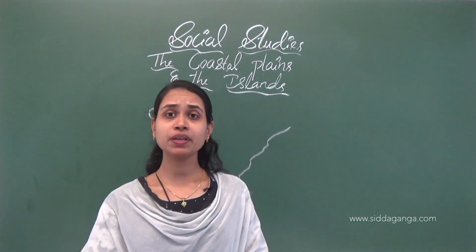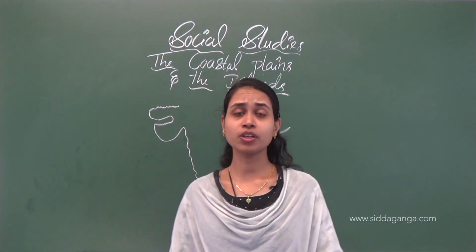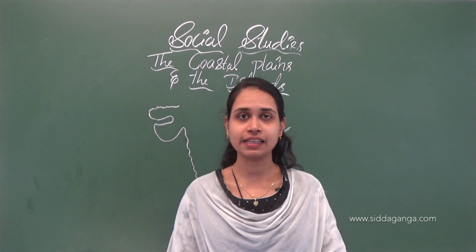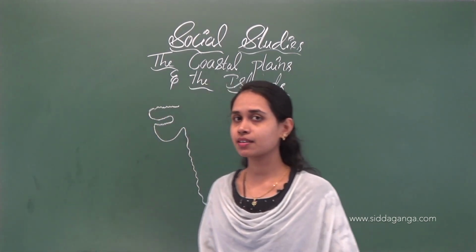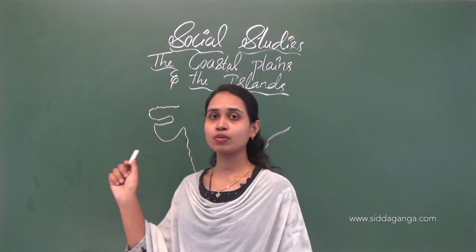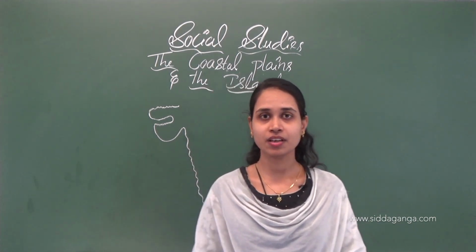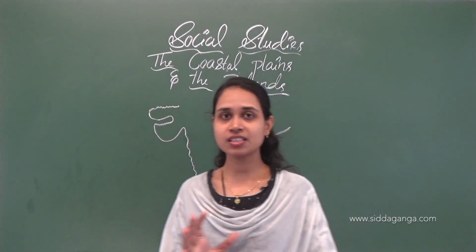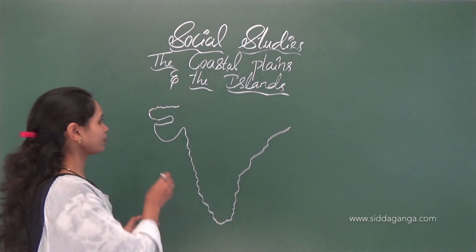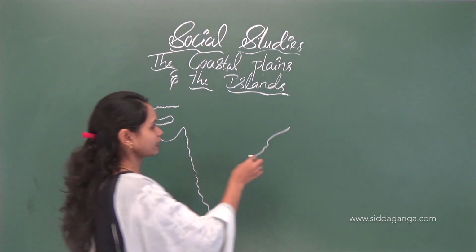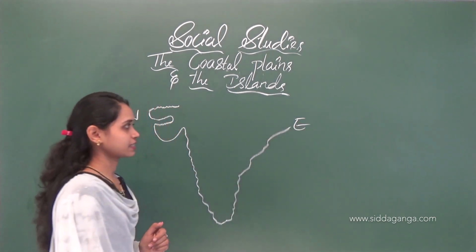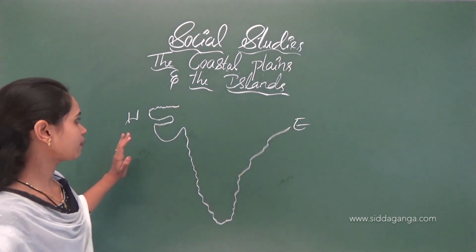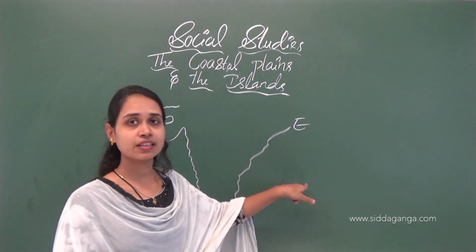So in the previous class we already discussed the coastal plains and then the islands, isn't it? We already discussed where the coastal plains lie, its width and its parts. Just recall it. Here we have the western coastal plain and the eastern coastal plain. Here we can see the three parts, and here we can see the two parts.